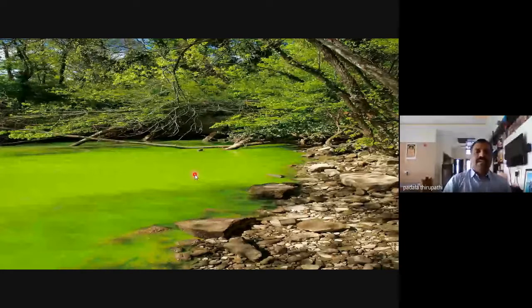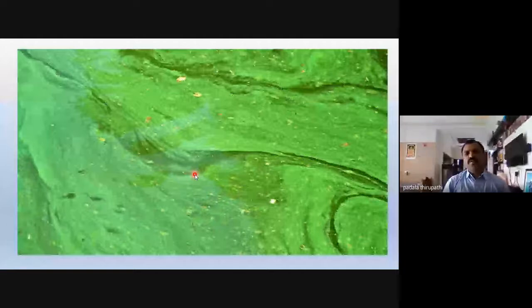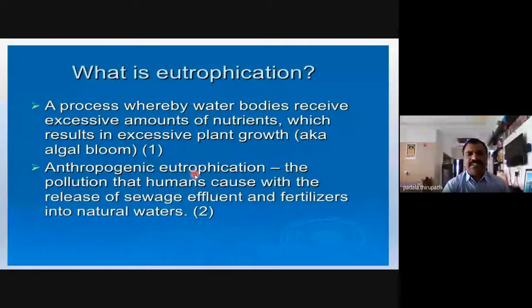Okay, so this is about the eutrophic water body. Then what is eutrophication, my dear friends? Eutrophication means a process whereby water bodies receive an excessive amount of nutrients, which results in excessive plant growth, especially algal blooms, that is, blue-green algae. And anthropogenic eutrophication is the pollution that humans cause with the release of sewage, effluent and fertilizers into natural waters. So that is another cause of eutrophication.